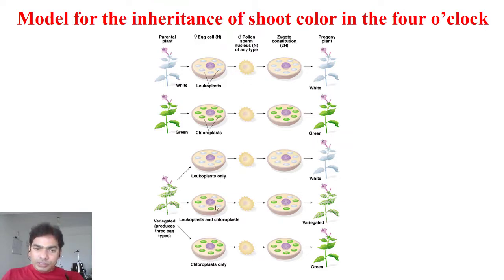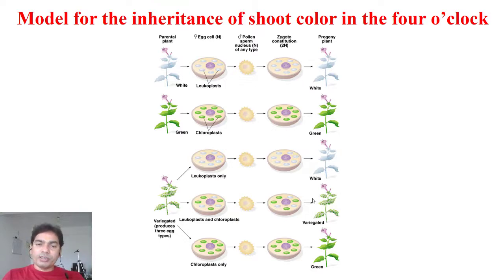So all these 3 eggs can be fertilized with the pollen grain and give the zygote and then finally the development of the plant. So in which case there is only leucoplast, then we will get a white plant, and in which there is a mix, then we will get the variegated plant. Variegated means some leaves are green, some leaves are white or mixed.